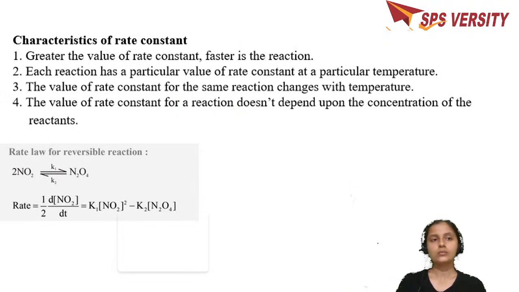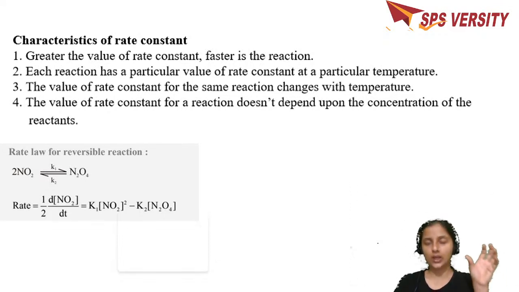What are those? One is, greater the value of the rate constant, faster is the reaction. It is going towards completion. So the higher the value of the rate constant, you can say that the reaction is going at a faster speed. Each reaction has a rate constant at a particular temperature. So for any particular reaction, there may be more than one rate constant at different temperatures. If you change the temperature, the rate of the reaction is also going to change.